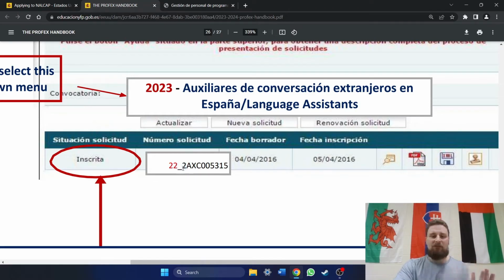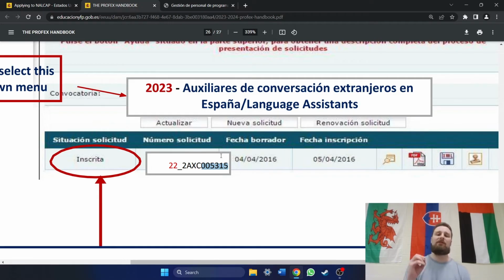I'm not sure what the dash is for, but the 2AXC, well, I'm not really sure what the 2 is either, but the AXC is Auxiliar de Conversación. That's the position that you're applying for. An auxiliar, okay, an assistant of conversation. That's the program you're applying for, the position you're applying for. After that, beginning with the zeros, is your inscrita number. Okay, so this person's inscrita number was 5315, 5,315.